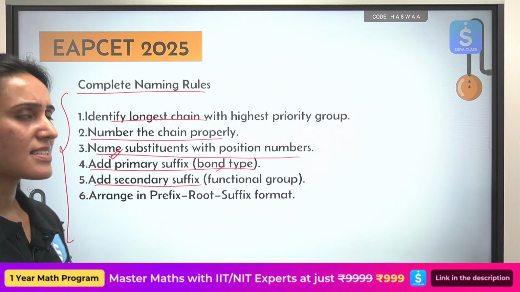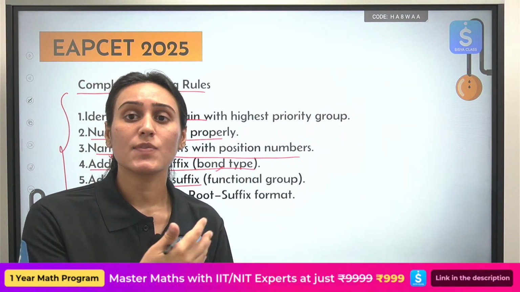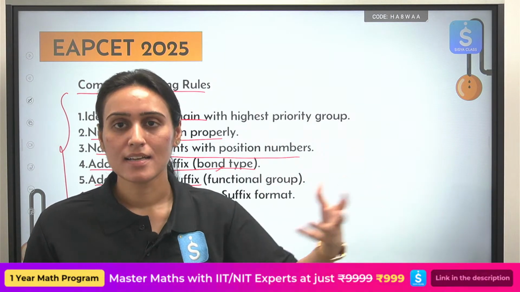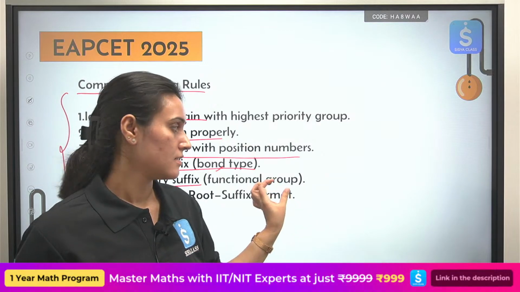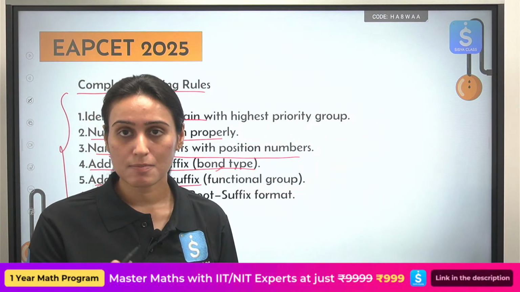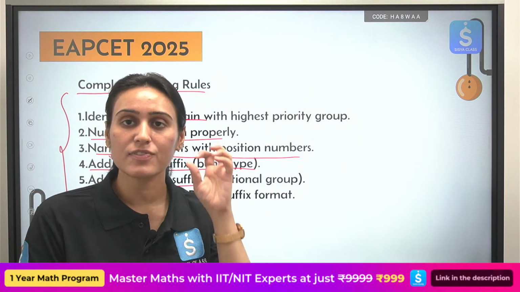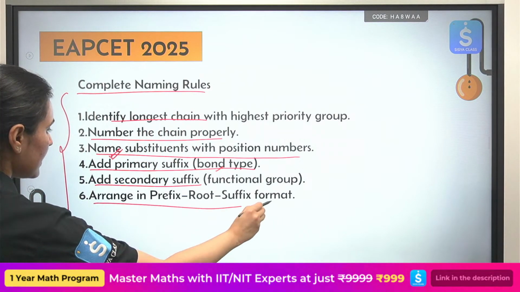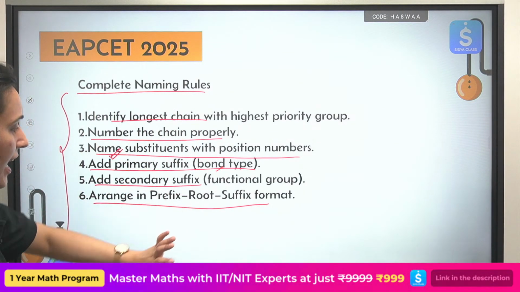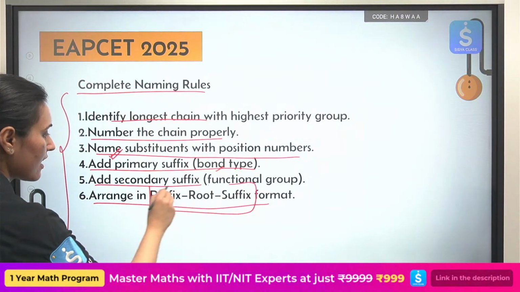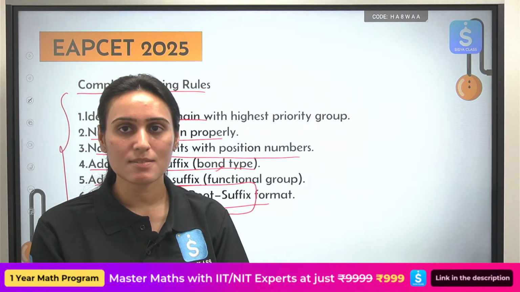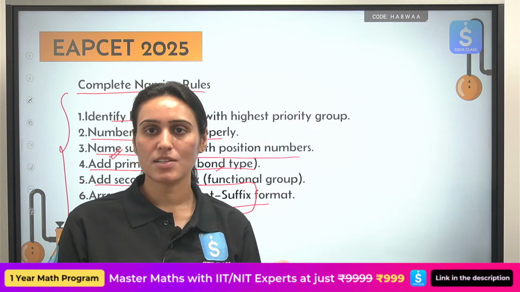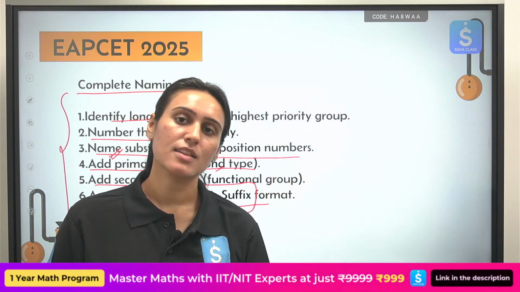Then you will add the secondary suffix. If you have some functional group, then you will add that after it. So you have enol, enal, like that. So first you will write the type of bond which is present, ane, ene, yne. After that you will write your main functional group. This is the entire order for the final name: prefix, any substituent which is present in the beginning; word root, the maximum number of carbon atoms in the parent chain. Based on that you will decide the word root, and then you will write the suffix.